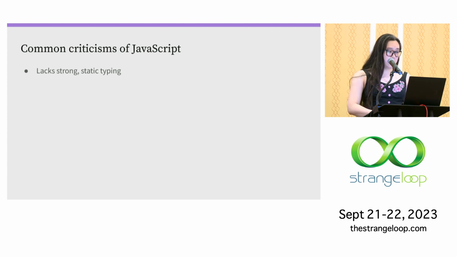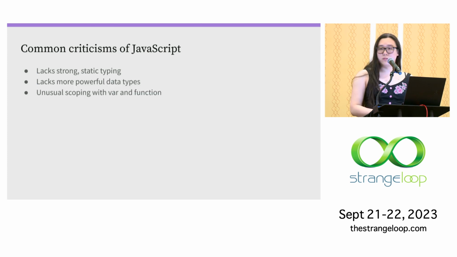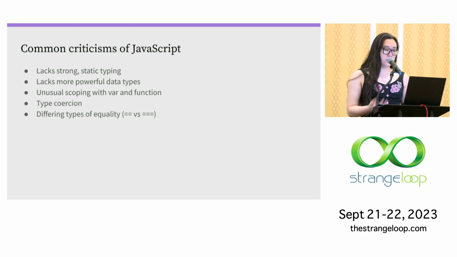And then JavaScript also famously has a lot of these weird footguns. We have unusual scoping behaviors with like var and function. And then we have these weird type behaviors with coercion and these different types of equality. And these have to stay in the language because it has to remain backwards compatible.